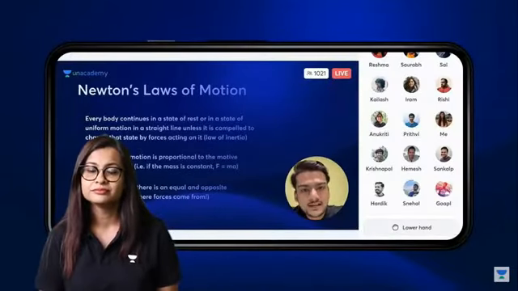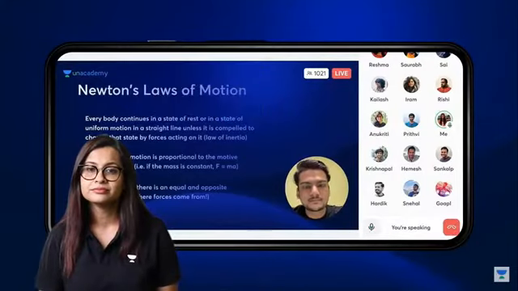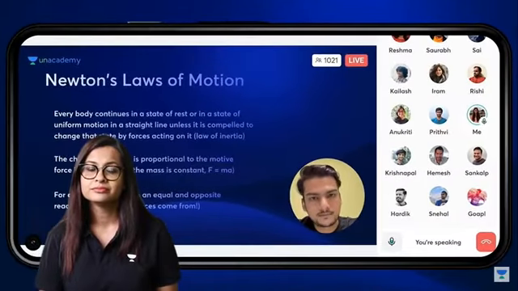So Shiksha has raised her hand in the class to ask a question. Let's bring her question up to the class. Hi sir. So I was trying to solve this question. An astronaut accidentally gets thrown out of the small spaceship accelerating in outer space at 100 meters per second squared. So what is the acceleration of the astronaut the instant after she is outside?